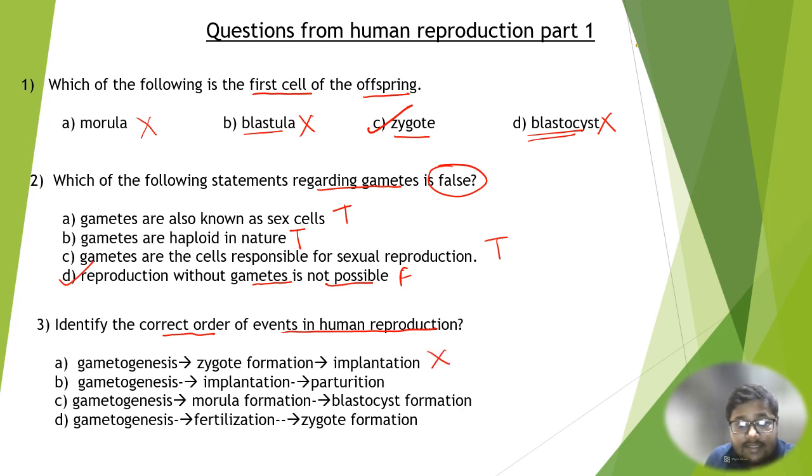After gametogenesis, we have fertilization, not zygote formation. Gametogenesis, then directly implantation and parturition, wrong. Gametogenesis, morula formation, blastocyst formation, wrong. Gametogenesis, fertilization, zygote formation. This is the true answer. So D is correct over here.